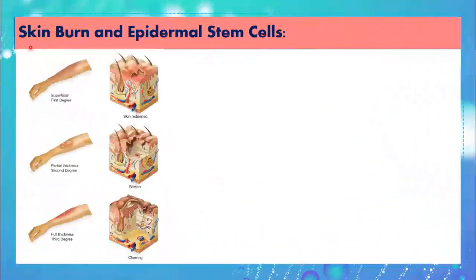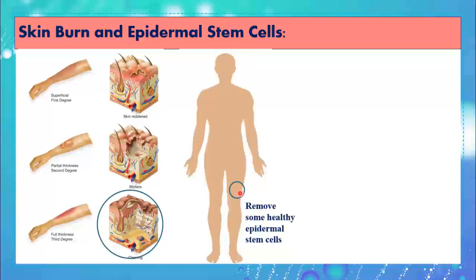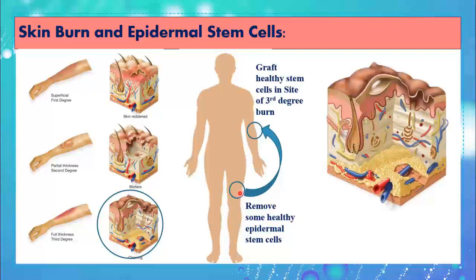In order to do so, let's study skin burn and epidermal stem cells. You know that we have 3 types of skin burn, the 1st degree burn, the 2nd degree, and the 3rd degree. The most dangerous burn that needs surgery is the 3rd degree burn, where the burn has reached the basal layer of the skin. Stem cells here are burned or damaged. They cannot renew the skin by themselves. Doctors here attempt to remove healthy epidermal stem cells and graft them in the site of burn. What will happen here is that those stem cells will be found again in the basal layer and will undergo mitosis, then the site of injury will be healed.